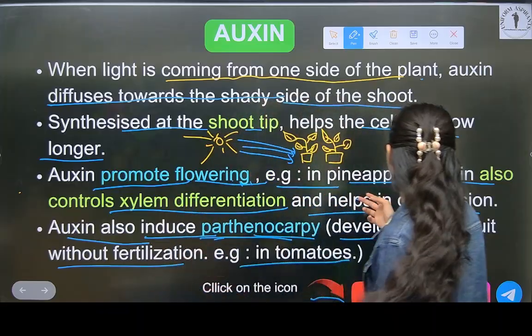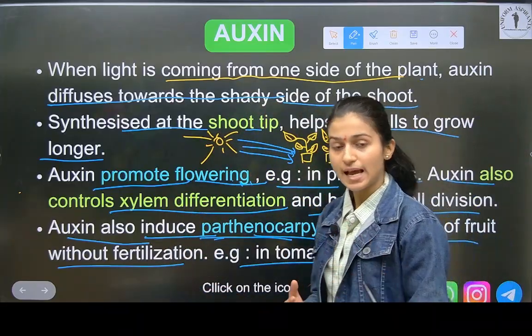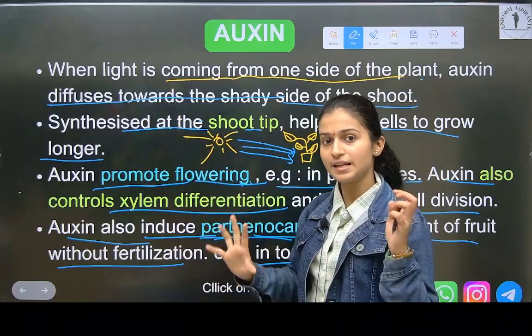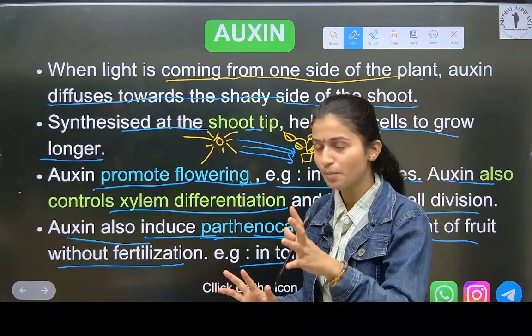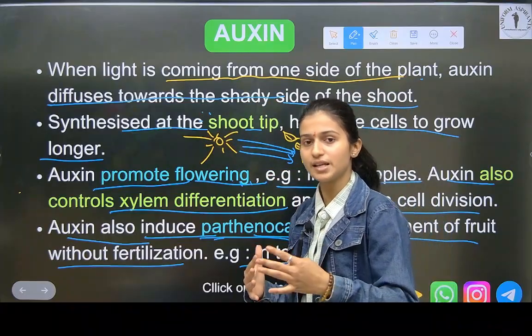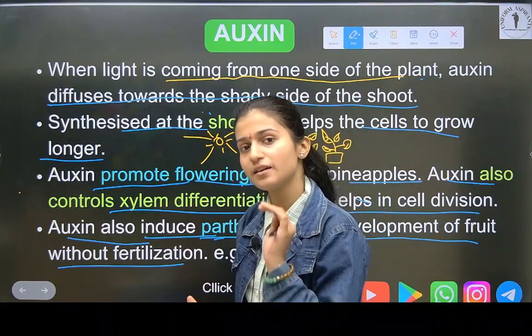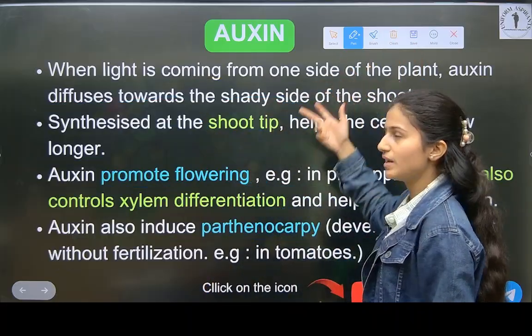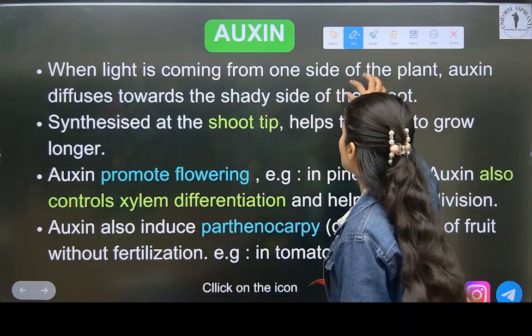Okay, like in pineapple. And what is the main cause? Where the sunlight is coming from, where the sun rays are coming, it diffuses towards the shady side. Shady means where there is a shadow, that side. Okay, understood this? Very easy. Auxins. Now we will go on to the next.